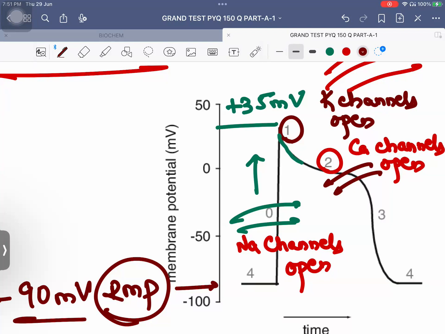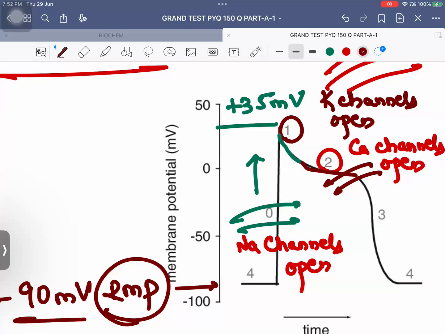Calcium is positive or negative? Positive. Okay, here potassium is also still open, potassium is still going outside, but calcium is also coming in a lot. So it is running in equal proportion. Now calcium is positive, and potassium is also positive. One positive ion is going outside, another positive ion is going inside. Therefore, the membrane potential will be maintained at a plateau.